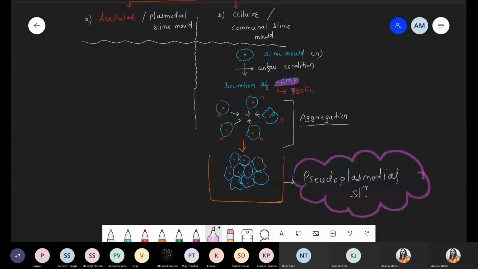Pseudoplasmodial. Got it, Pooja? Got it? This point is clear. Only one question, और ये कब पूछेंगे? If paper is hard level, that time only. If you don't understand, you can skip this part. Doesn't matter.